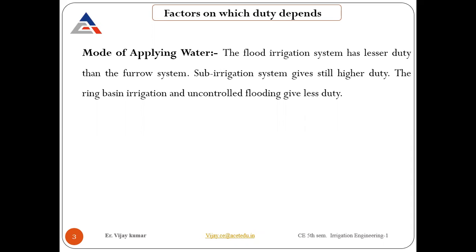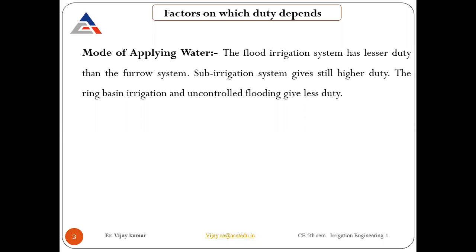Next is the mode of application of water. There are different ways that we have seen, different techniques of supplying water to the land. If you read here, flood irrigation has a lesser duty than the furrow system. But duty basically does not only mean how much land is irrigated, but also that it is irrigated for the full growth and nourishment of any crop, whatever it is.